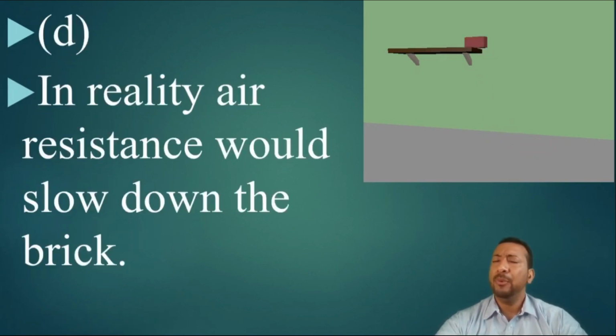Now, why in reality would it not be 6 meters per second, but in actuality less than that? Well, because we have not taken into account air resistance. In reality, air resistance would slow down the brick. And that is our lesson for today.